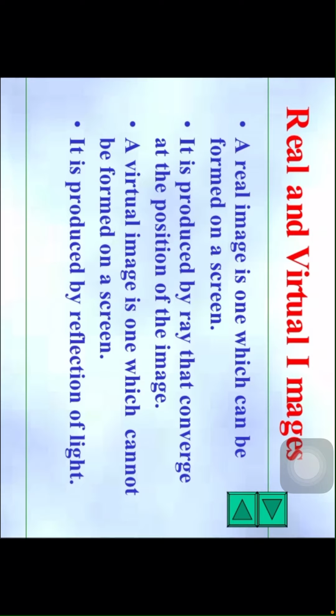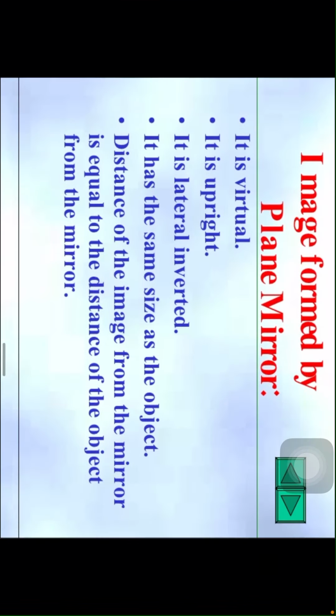A virtual image is one which cannot be formed on a screen. It is produced by reflection of light. So a virtual image is one which cannot be formed on a screen. They are always formed behind the mirror, children. So it is produced by the reflection of light.